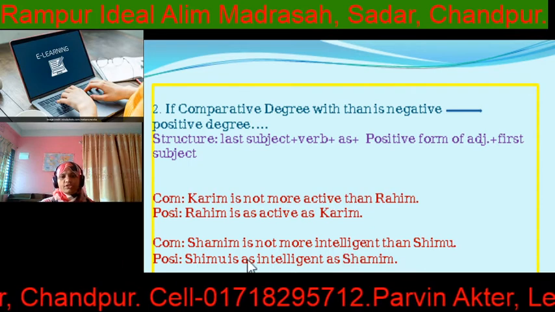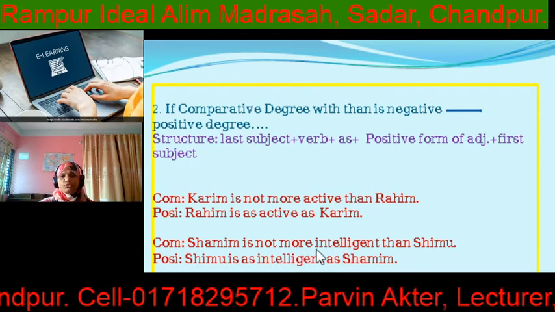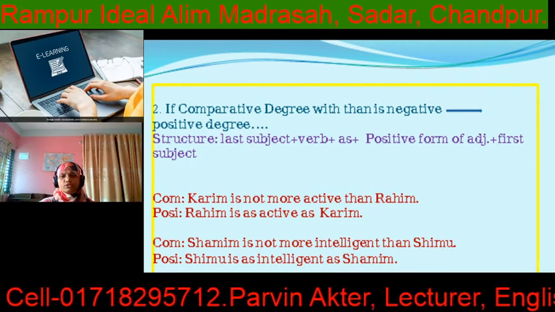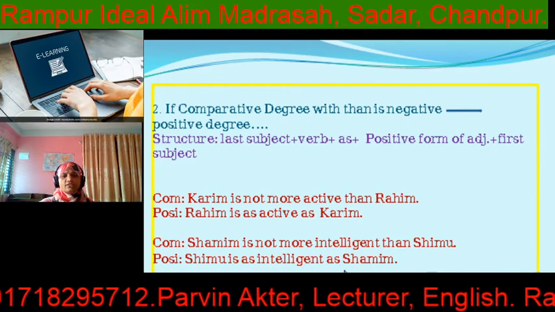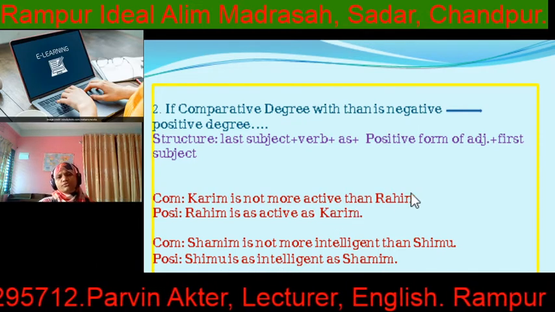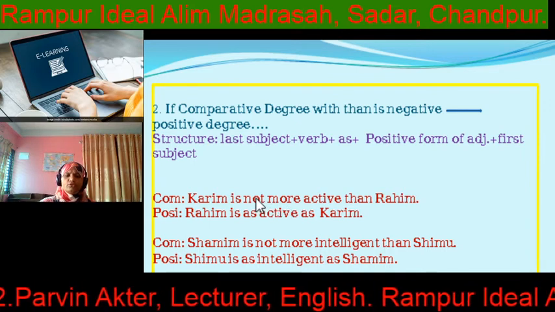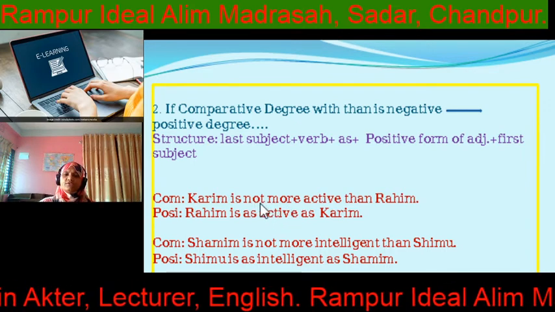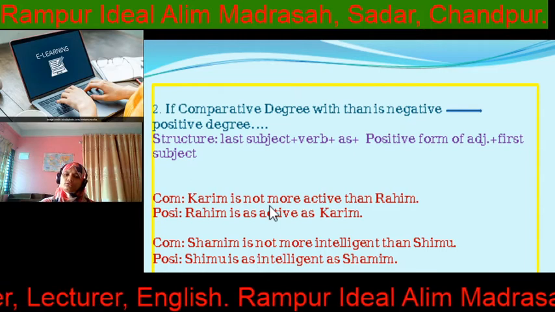In the same way, the next one. Shamim is not more intelligent than Shimo. So last subject Shimo is as intelligent as Shamim. You have to remember in this way, if there is not in the comparative, you have to remove that not, and if there is no not, you have to use not.